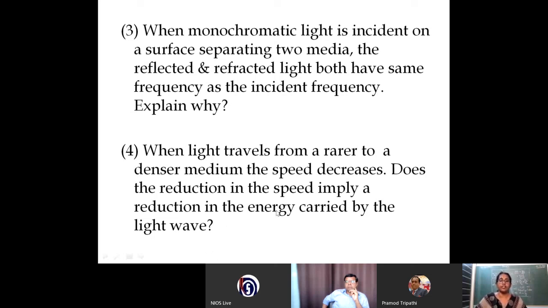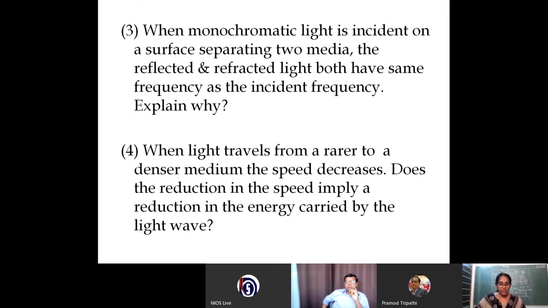The fourth question: when light travels from a rarer to a denser medium, the speed decreases. Does the reduction in the speed imply a reduction in the energy carried by a wave? So this will not be affected by the speed of the light. The energy of a wave is just because of the amplitude. Amplitude of the wave measures the energy.